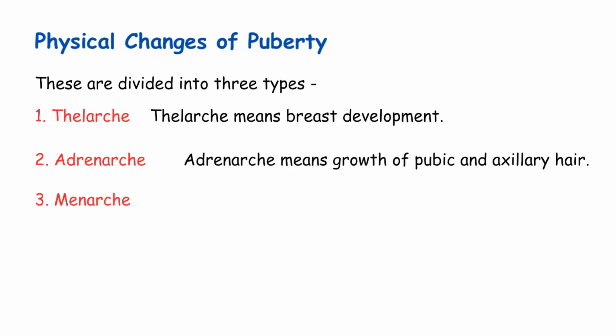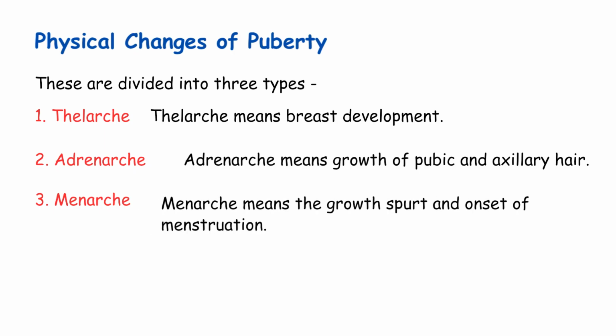Adrenarcha means growth of pubic and axillary hair. Axillary means armpit. So hair appears in the pubic region and underarms. Menarcha means the growth spurt and onset of menstruation. This is when the girl gets her first period. Now remember this important clinical point. The first physical signs of puberty are breast budding, and this occurs 2 to 3 years before menarche. So if a girl develops breast buds at age 9, she might get her first period around age 11 or 12. Speaking of menarche, the mean age is 12.5 years.